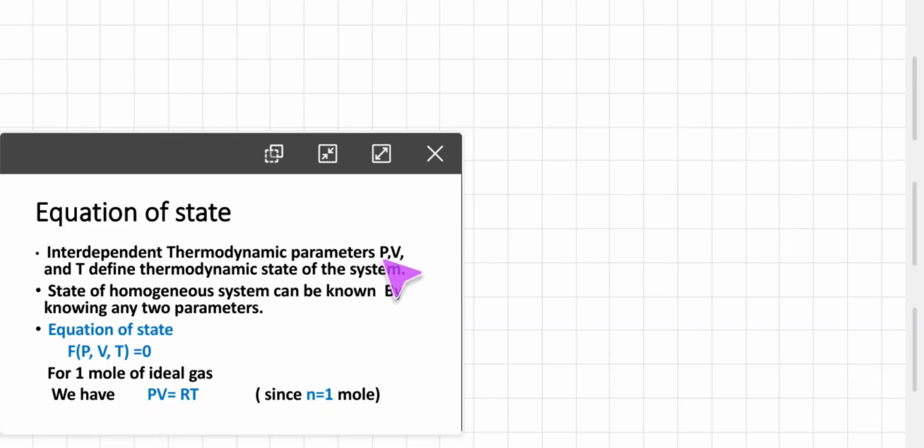So see, here three parameters are there, P, V and T. If any two of them are known, we can find out the third parameter. They are interdependent. That is the important thing. And obviously then the equation of state is f(P, V, T) = 0. For 1 mole of ideal gas, we have PV = RT. Since n is equal to 1, remember that the basic equation is PV = nRT.